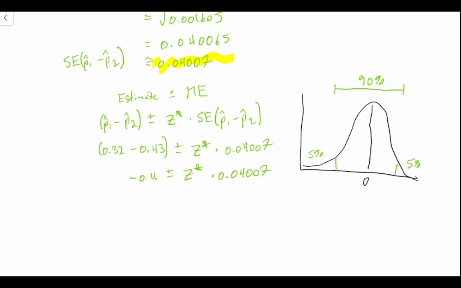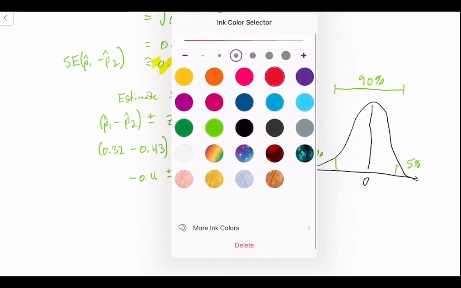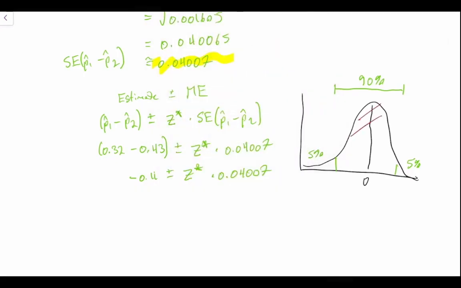So if we're looking for the area to the left here, we would be looking for 0.95 to get our critical value.